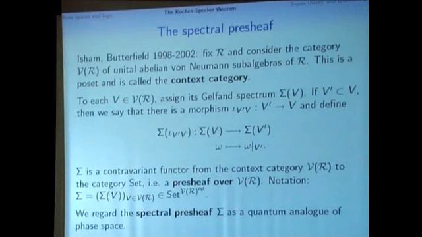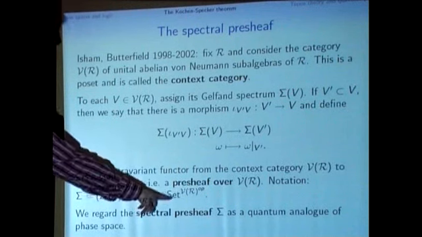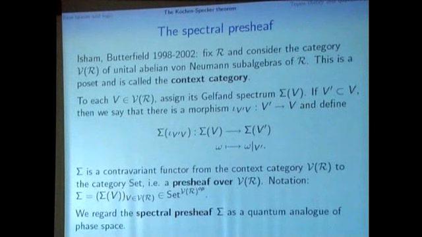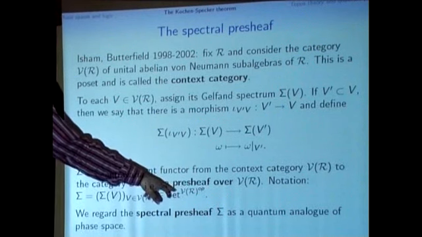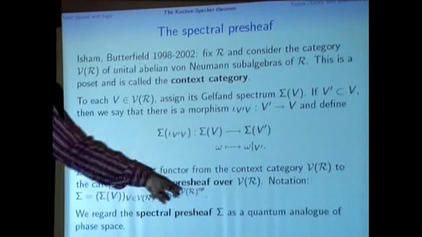And just for notation, if I simply write sigma, I mean the collection of all these Gelfand spectra with these restriction mappings, and they are contained in this category, which is Set^(V(R)^op). This is to be read as all the functors from the opposite category of V(R) to Set.